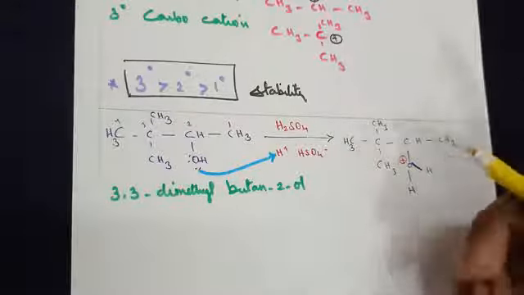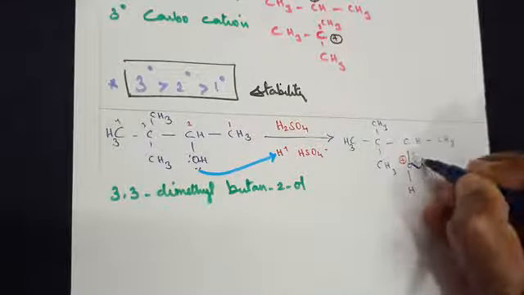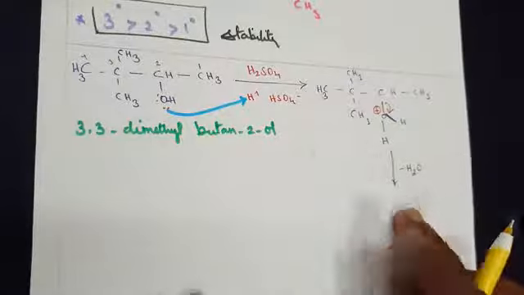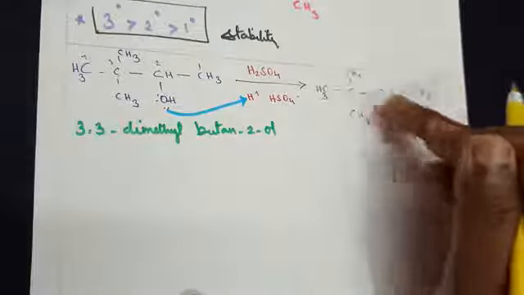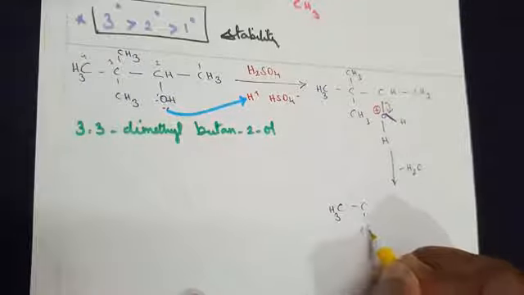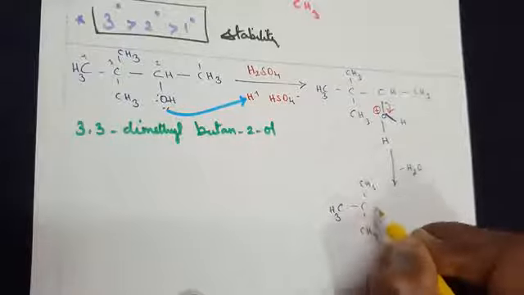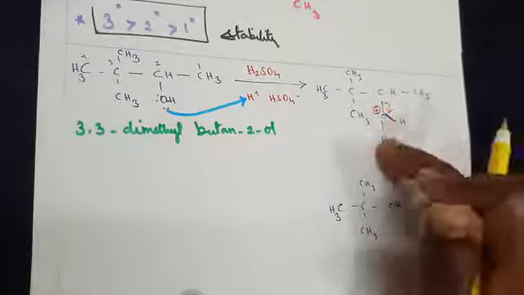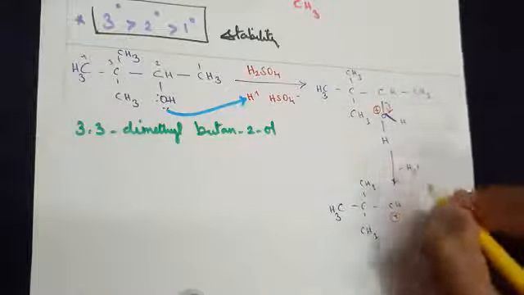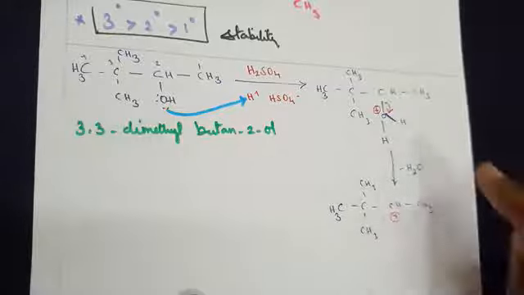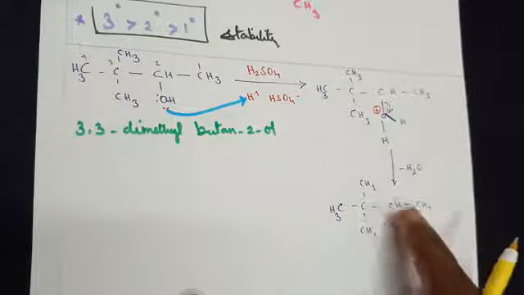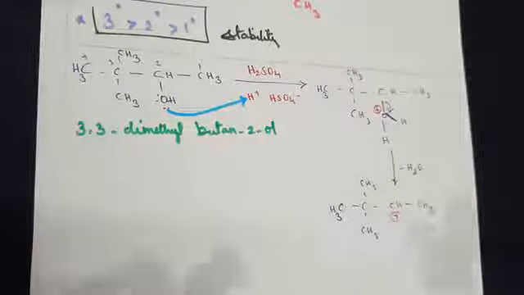Now what did you do in the elimination mechanism? The next step, the water molecule is lost. When we lose the water molecule, what's the final product? The whole thing remains, only the water molecule is lost. So you get CH3, C, CH3, CH3, CH, and the water molecule is lost. So this carbon loses the electron and attains a positive charge here, and this CH3 remains as it is. You only need to show the removal of the water molecule. As a result, formation of a carbocation takes place. It's a very important step.